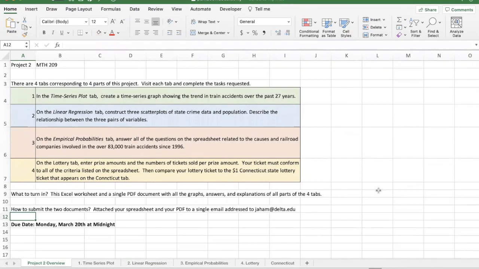Hello, here's a video related to Project 2 in Math 208, 209. For this project, there are 4 things that you need to do that correspond to the 4 tabs down here at the bottom. The first one, we want a time series plot. The data is related to the trend in train accidents over the past 27 years.